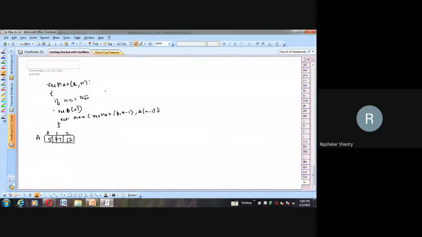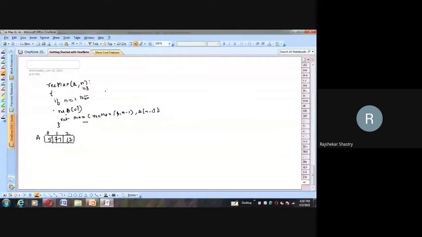So now what do we do? Initially, when we call this array max, A is the array name and the size of the array is 3. So n is right now 3, the first time I am calling. Now we get into the body and verify whether the condition is correct or not. According to the condition, n is 3, which is not equal to 1. That means it is false. Therefore it will not return the 0th element. Rather, it will execute this statement.